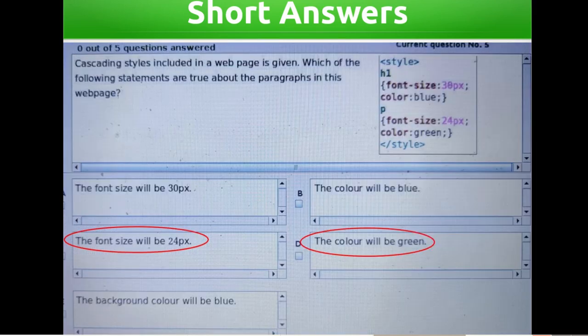Cascading styles included in a web page are given. Which of the following statements are true about the paragraphs in this web page? In the program, P font-size 24 pixel, color green. Options: The font size will be 30 pixel, the color will be blue, the font size will be 24 pixel, the color will be green, the background color will be blue. Answers: The font size will be 24 pixel, the color will be green.